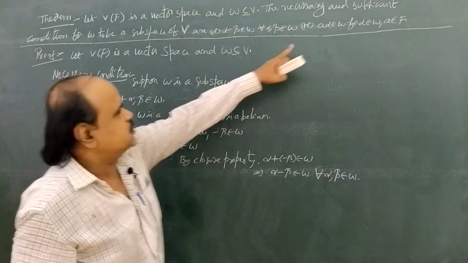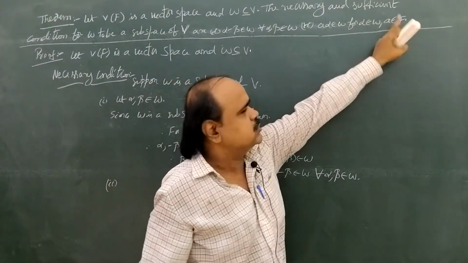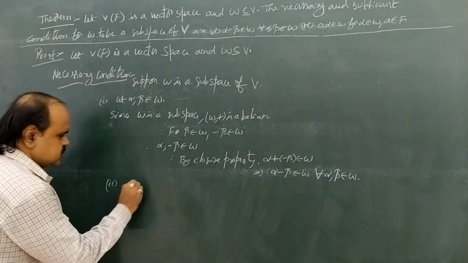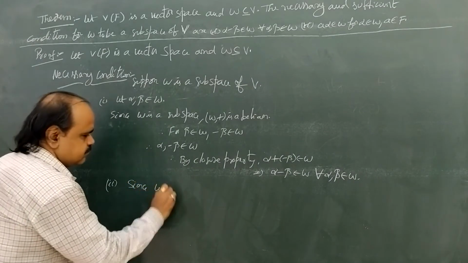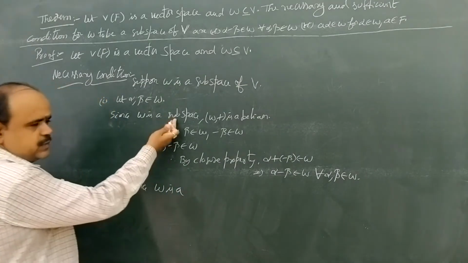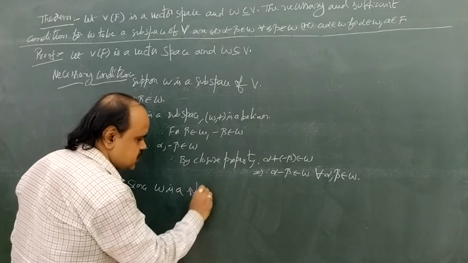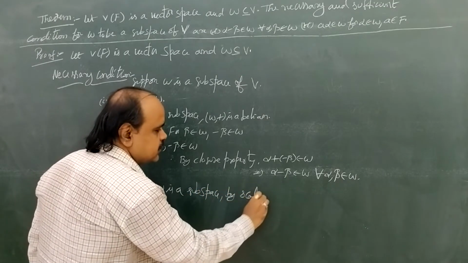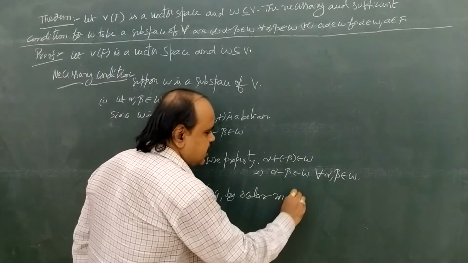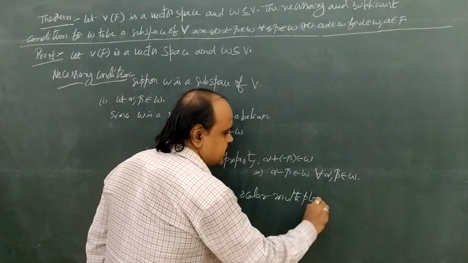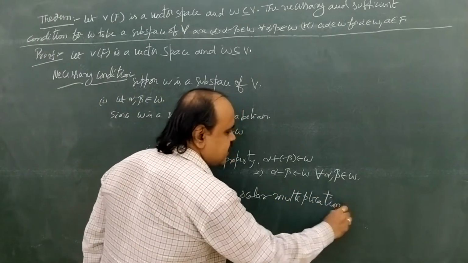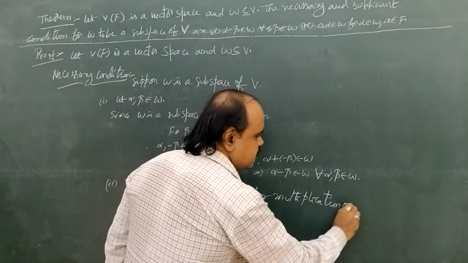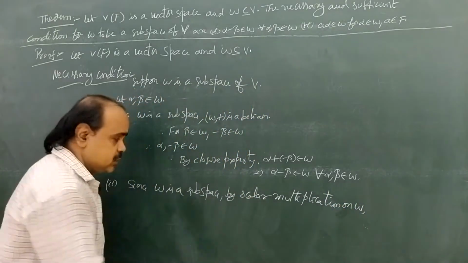A alpha belongs to W for alpha belongs to W and a belongs to capital F. Since W is a vector space, of course it is a subspace, it is a vector space, by the scalar multiplication condition on W. What is the scalar multiplication definition?